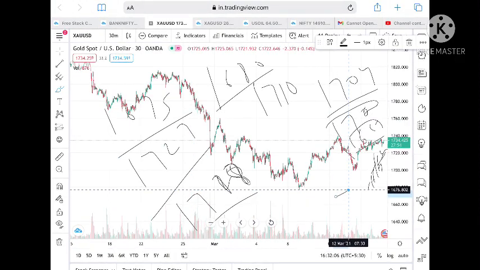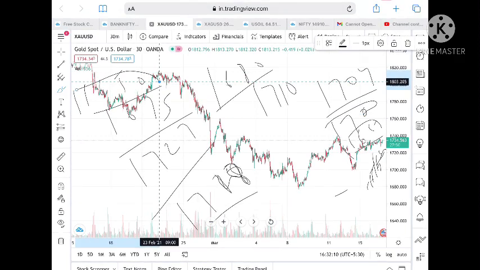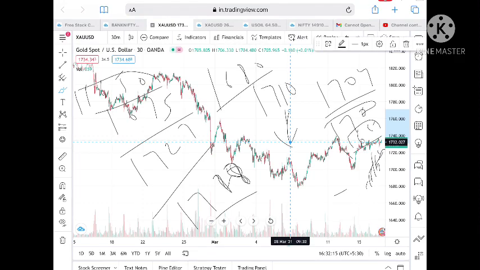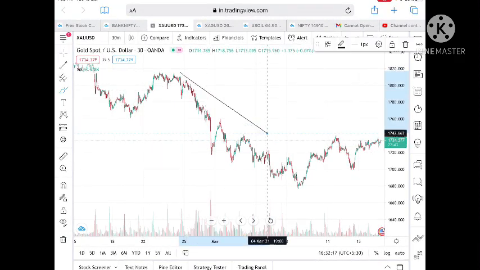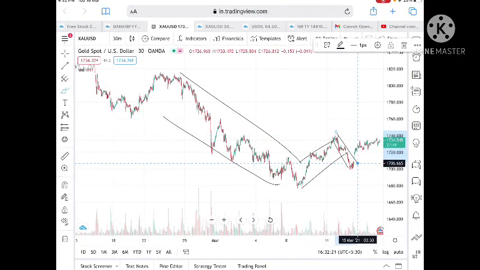And I have told you the downside movement in my previous video also. You can watch that. The downtrend moved upside this way and halted for some time this way. There is a probability that if it crosses 1737, we can see it go a little upside.